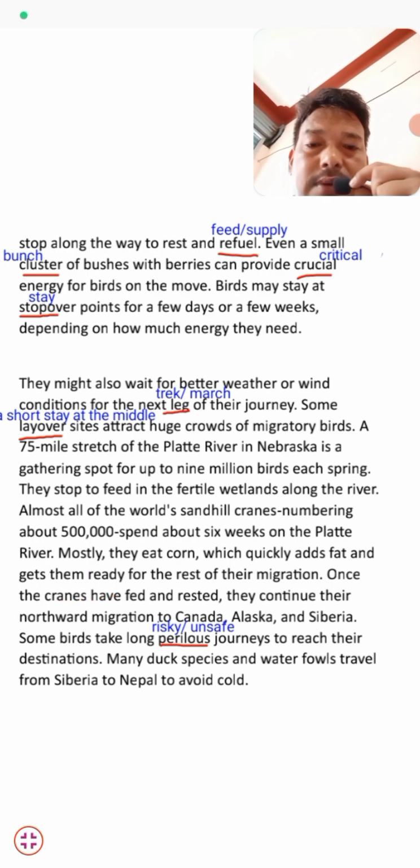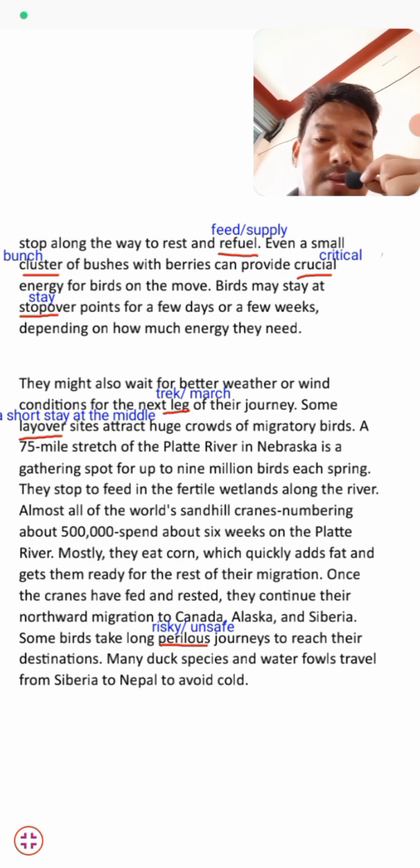Once the cranes have fed and rested, they continue their northern migration to Canada, Alaska, and Siberia. Some birds take a long, perilous journey to reach their destination.